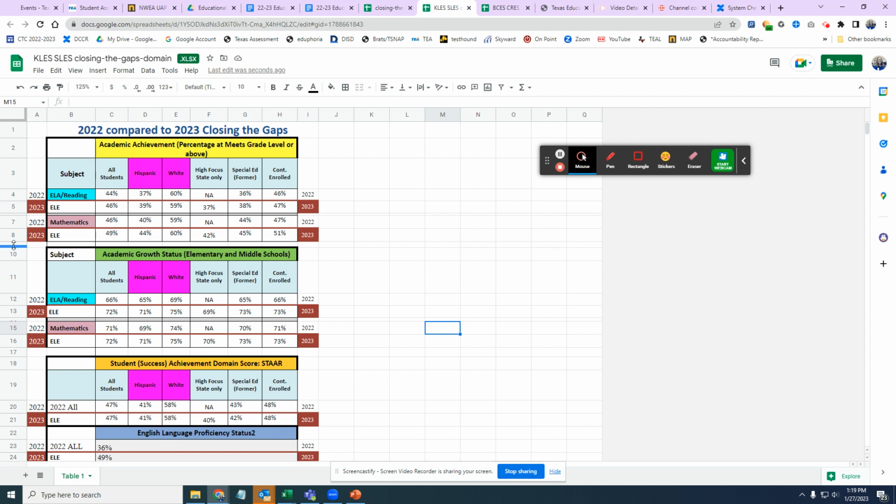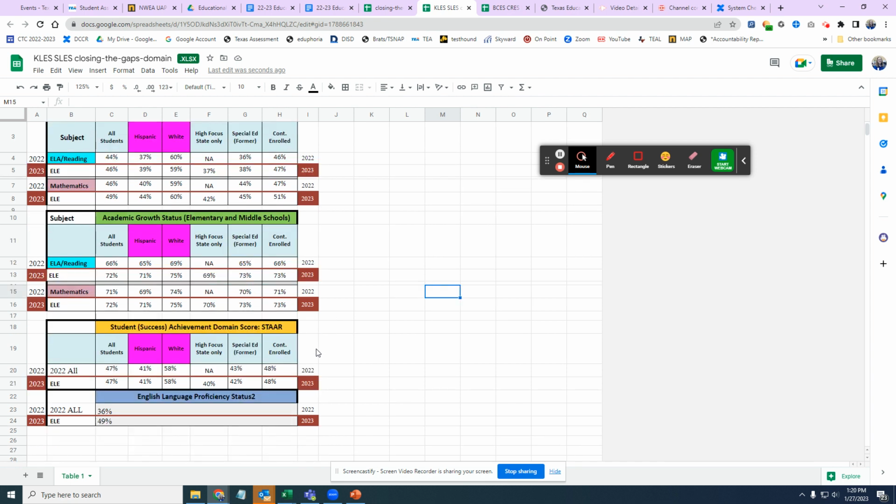And so we need to look at that performance level chart to be able to see where those academic growth markers are. So for reading, we need 72%. For math, we need 72%. For Hispanic, we need 71% of our Hispanic students to make growth in reading from 22 to 23. Okay, and that will only be your 4th graders because 3rd graders don't test 2 years in a row.